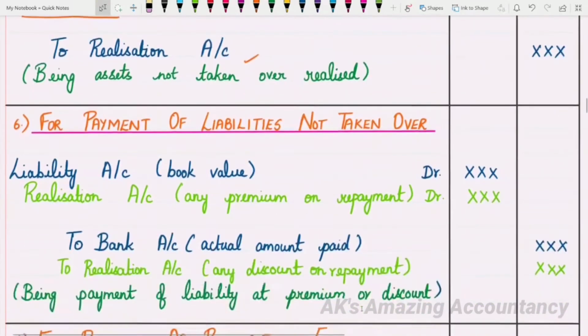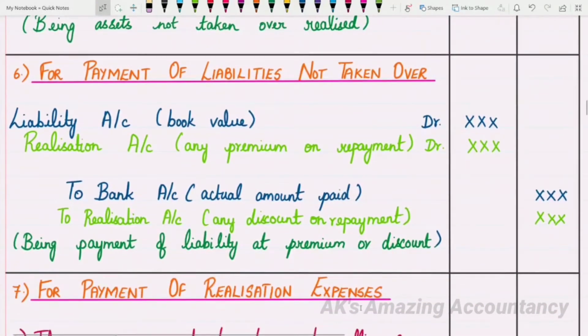The next entry is for payment of liabilities not taken over. When some of the liabilities are not taken over, those liabilities will have to be settled and paid. So the journal entry is liability account, the concerned liability's name will come here, liability account debit to bank account. What I have written in blue, just note it: liability account debit to bank account.